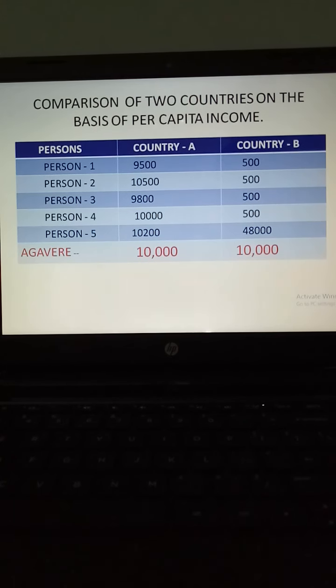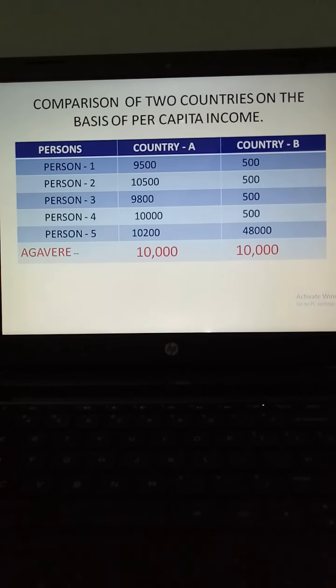So these factors are also required with per capita income. So we have taken the average income or per capita income as one factor to compare the countries, but this should not be the only factor to compare the countries.